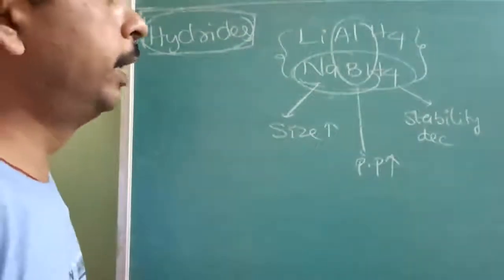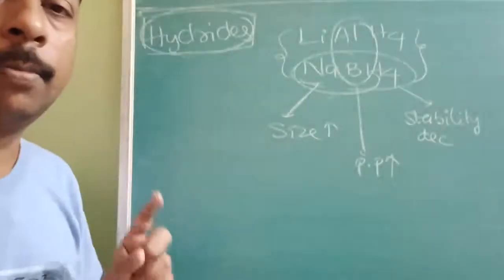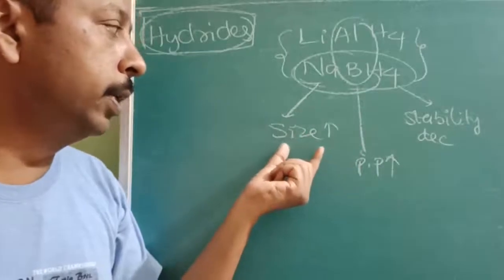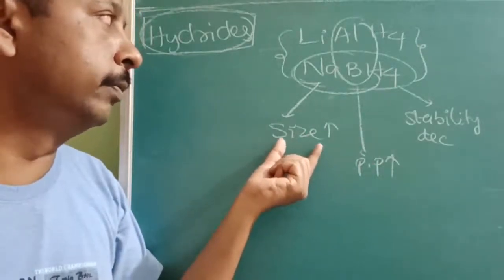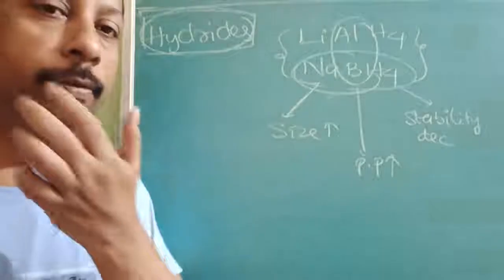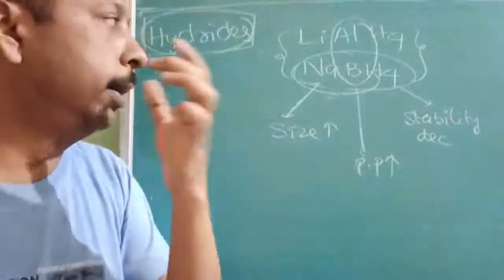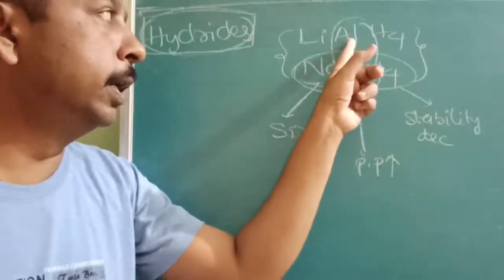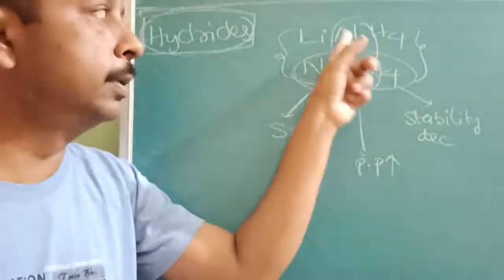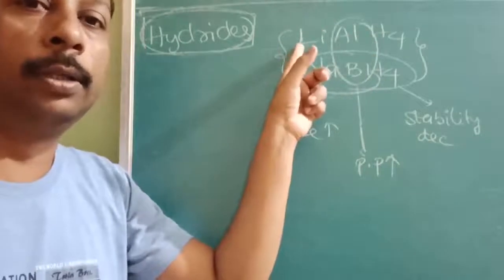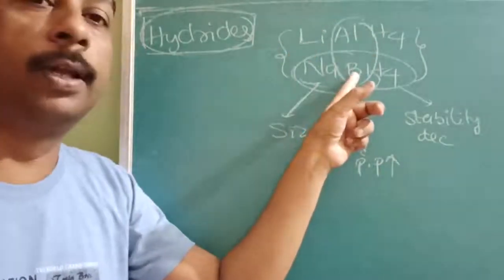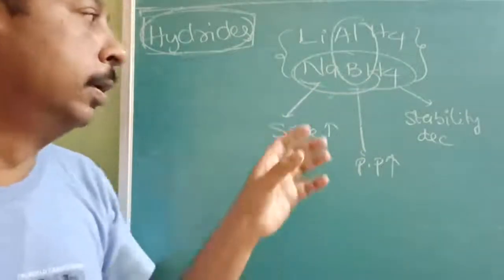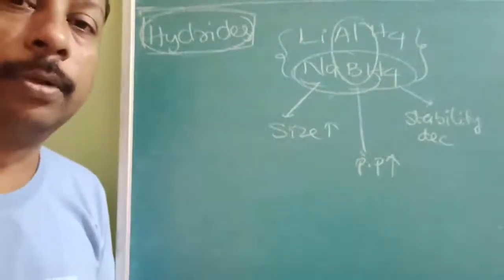So stability depends on two factors: directly proportional to the polarizing power of the 13th group element, and inversely proportional to the size of the alkali metal. That's why the major reducing agents are LiAlH4 and NaBH4. Here aluminium is larger, so its polarizing power is less, compensated by small lithium. Boron has more polarizing power, compensated by large sodium. That's why these complex hydrides are more stable than the others.